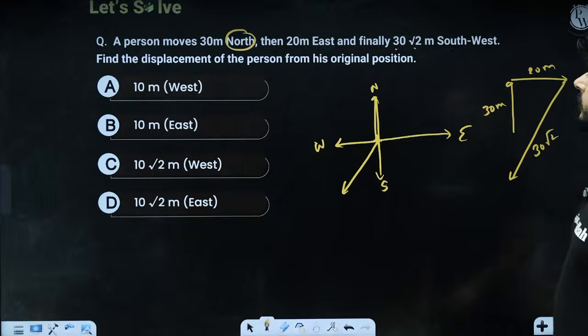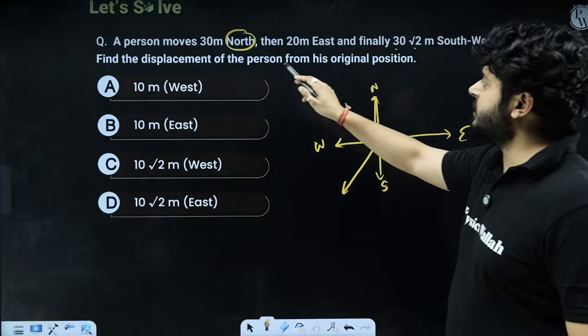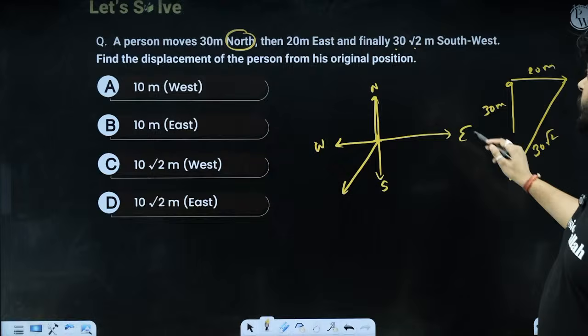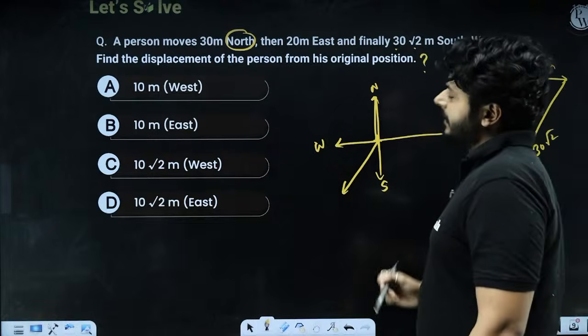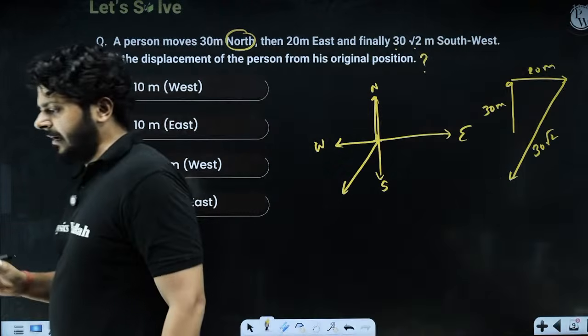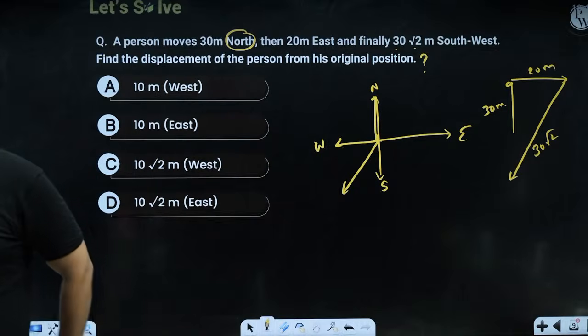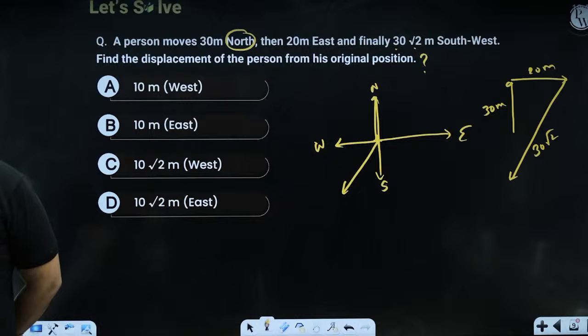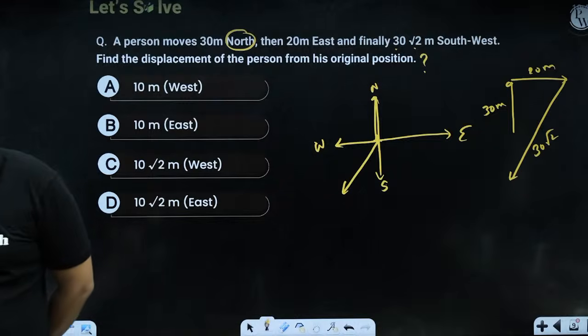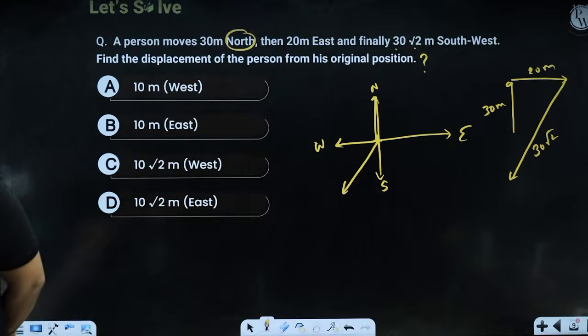Okay. So we have to talk about the displacement of the person from his original position. Think about it, right? Just think about it for a minute and try to solve it on your own, right? Think about it. Very good.